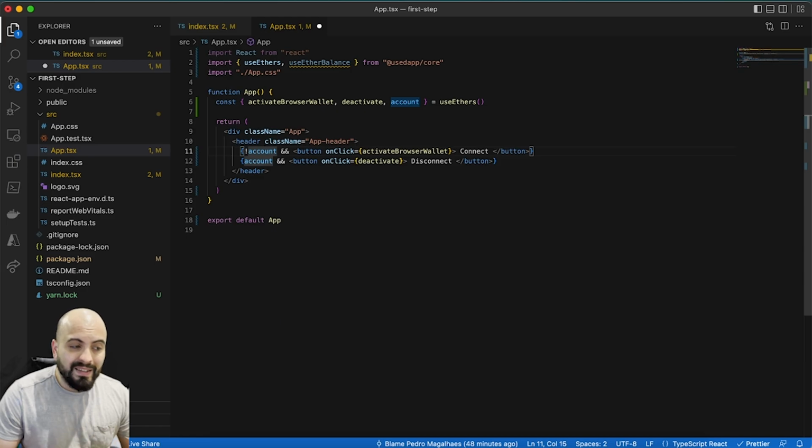And the second one is if I already have the account wallet address, so I don't need to bring it because I already have it, but the client could click on disconnect.